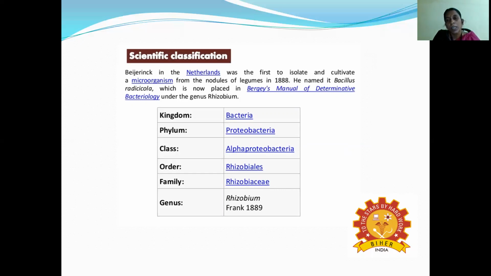So the kingdom is Bacteria, the phylum is Proteobacteria, the class is Alphaproteobacteria, the order is Rhizobiales, and the family is Rhizobiaceae. We are more concentrated on the genus name, which is Rhizobium. The scientist Frank named it in the year 1889.